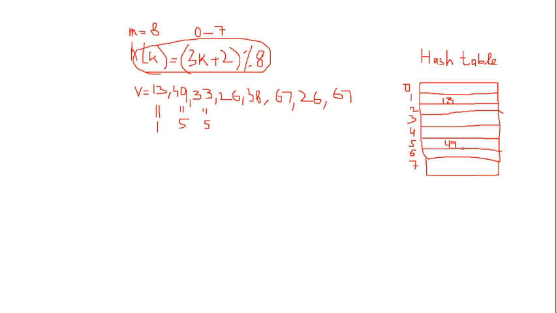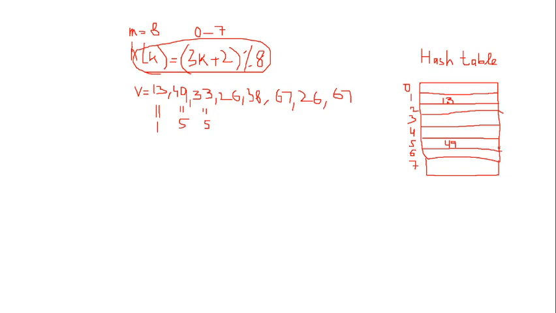So how do we remove this clash? A clash of location has occurred. In this case, assume linear probing. What does linear probing do? Linear probing basically finds the next available location for the data to be placed. So in this case, 5 plus 1 is 6. Is 6 available? Yes, 6 is available. So this will be resolved in 2 probes. The first probe is that you find the 5th location and it's not free.